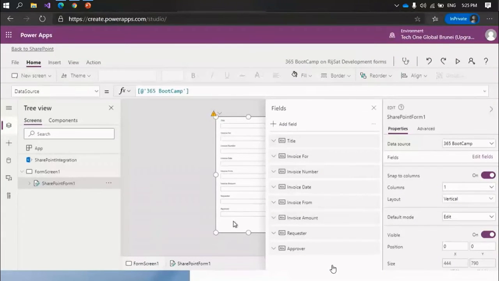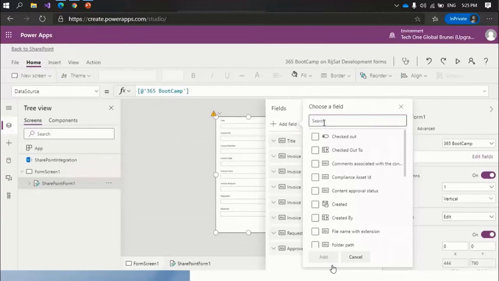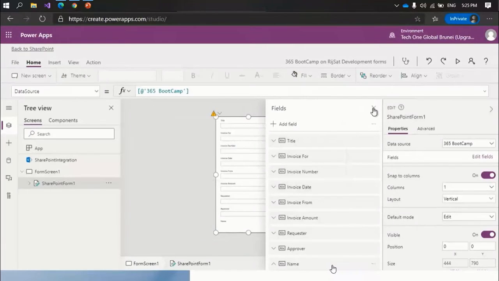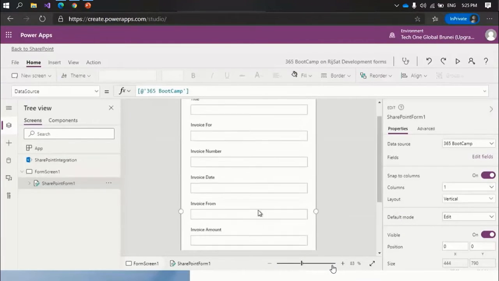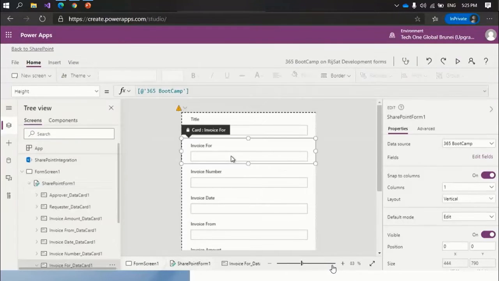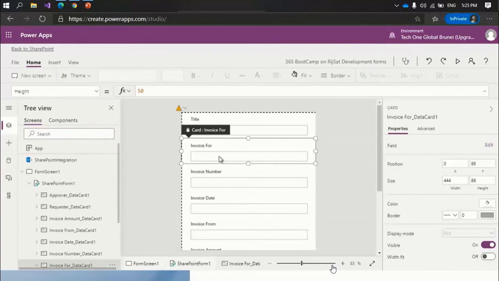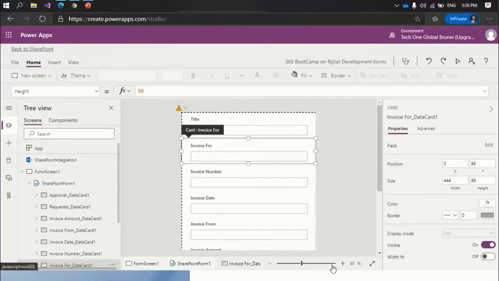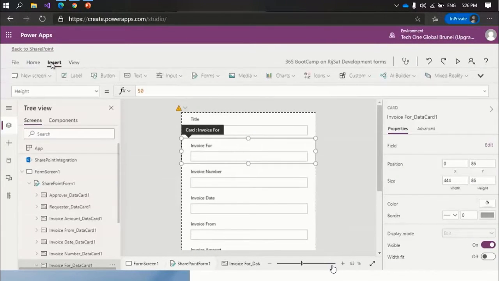By default, some fields from our recently created document library are loaded. If we want to add more fields, we can go here and type and add. If we want to customize the properties of any field, we can select it, unlock it, and change the properties from here. This area contains the property changes and the customizations of the field. If we want to insert new fields, here are the things we can insert.